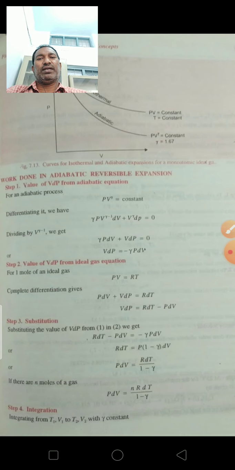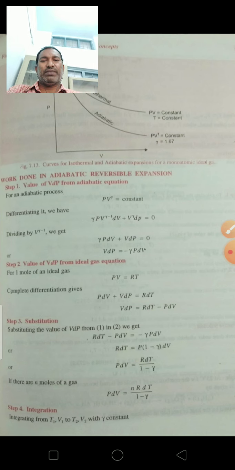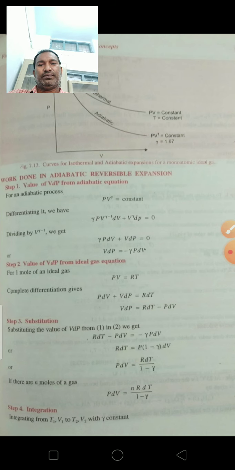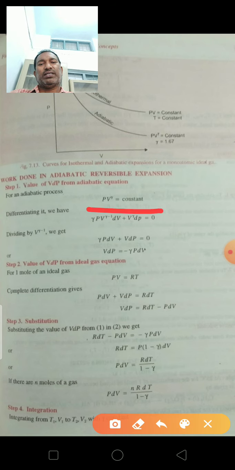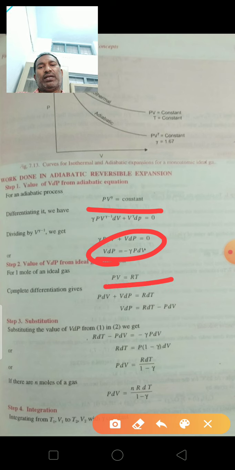These are the work done in the adiabatic reversible process. We can take the relation between pressure and volume. So PV^gamma is equal to constant. Differentiating this, we get V dP is equal to minus gamma P dV. For 1 mole of ideal gas, PV is equal to RT.